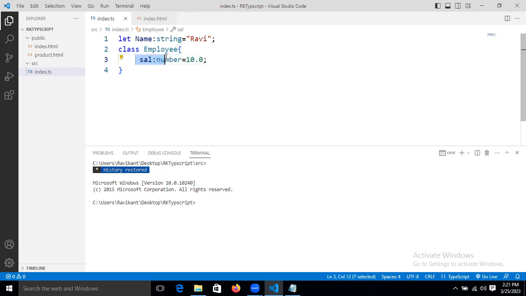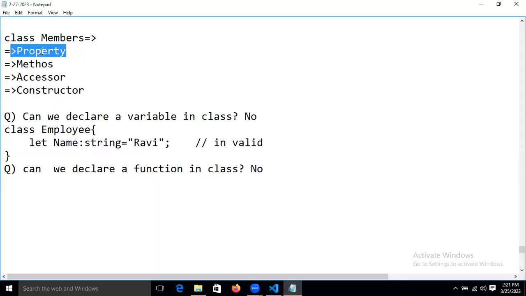Variable name as well as value. This one is the key and this one is the value. Which kind of value is it storing? Number type. This is the valid concept. Now one concept I cleared: in the class member, only property is accepted. Come on, guys.